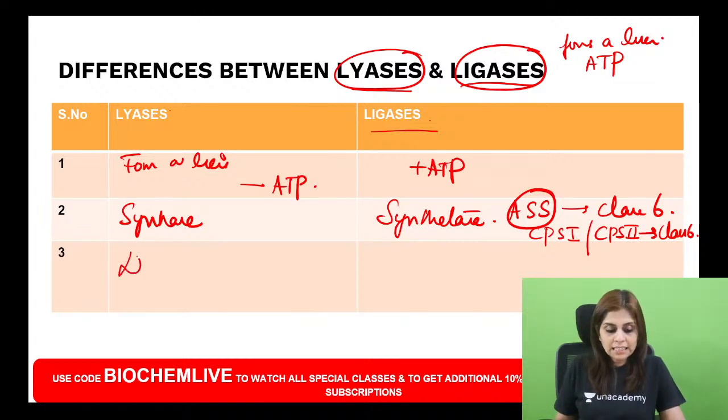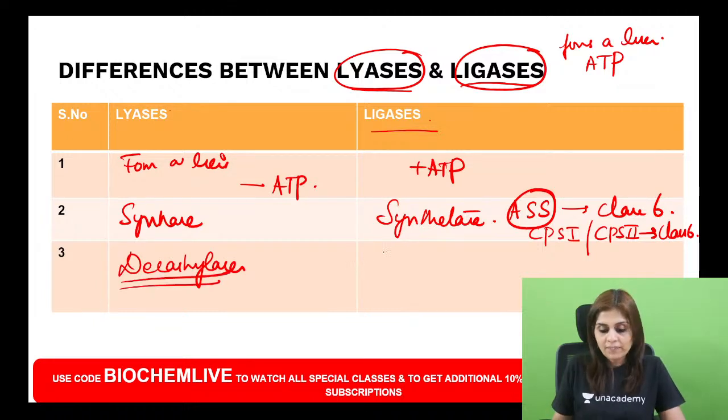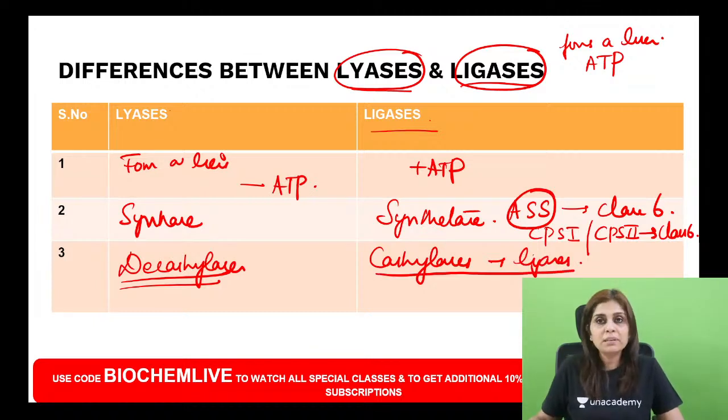And then decarboxylases. Did I tell you that decarboxylases are lyases? Whereas carboxylases are ligases. So in all my special classes and plus classes, I've told you the requirements of a carboxylase. Can anyone type that here in the chat box?